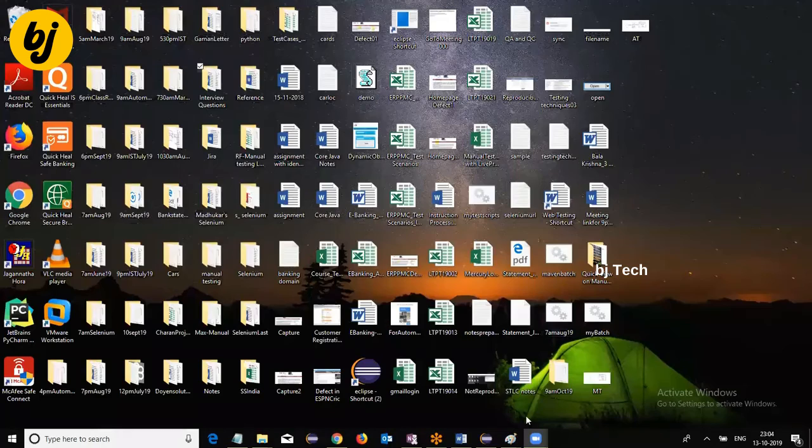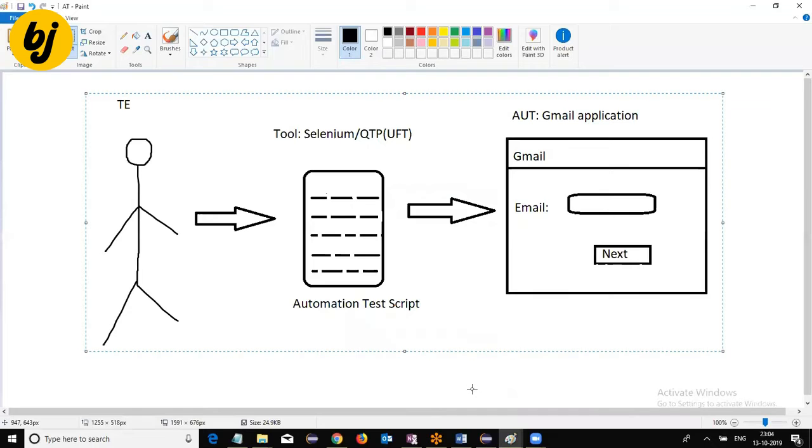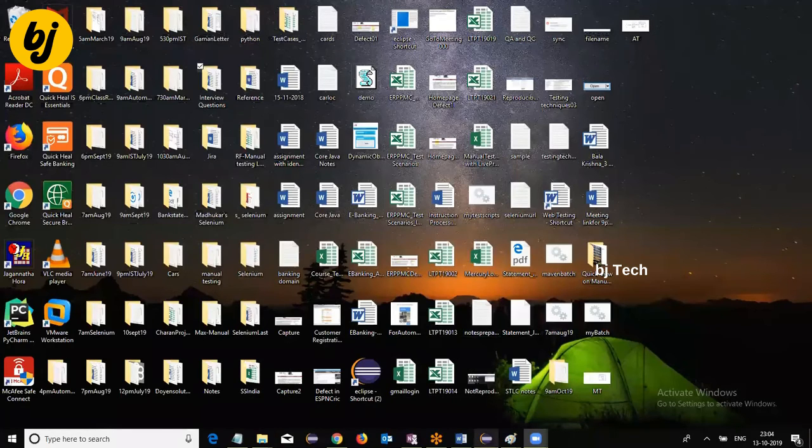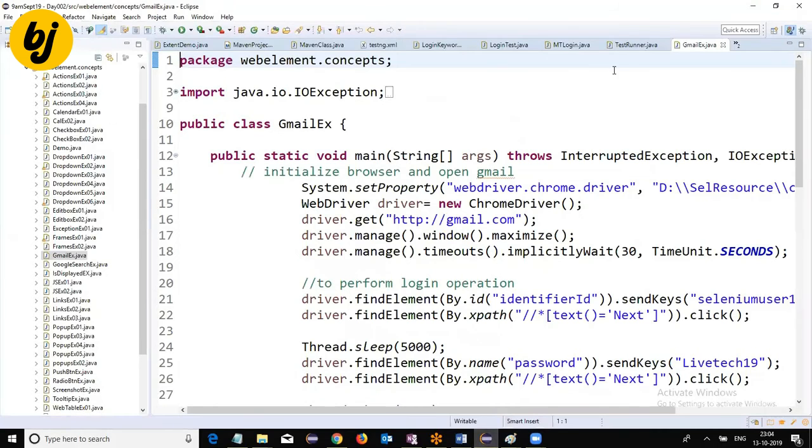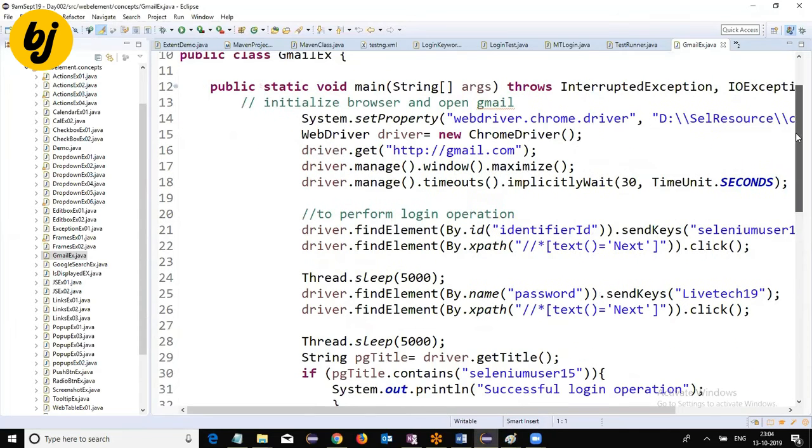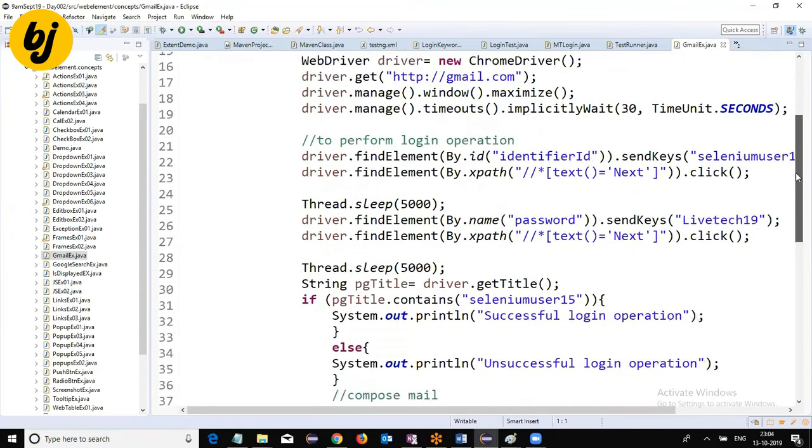So what I said diagrammatically here, as a test engineer, directly we are not going to interact with the application. What we do, we are going to interact with one tool. That is Selenium, which I'm going to show you. So here I'm going to open the Selenium automation tool. I developed an automation test script to check the same login functionality in my Gmail application.